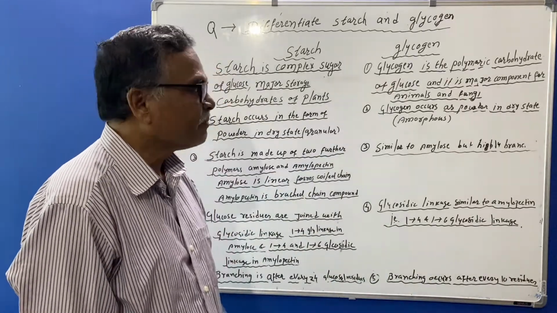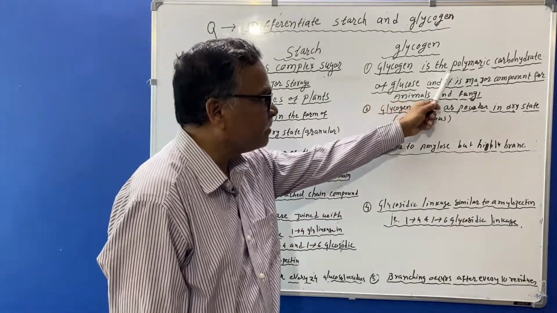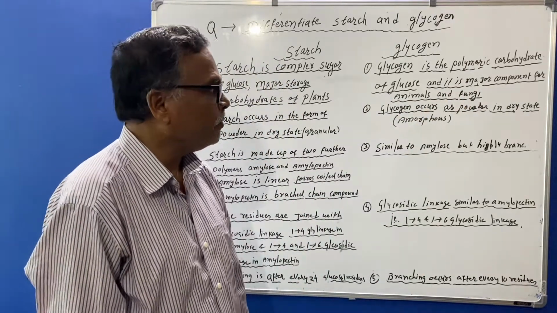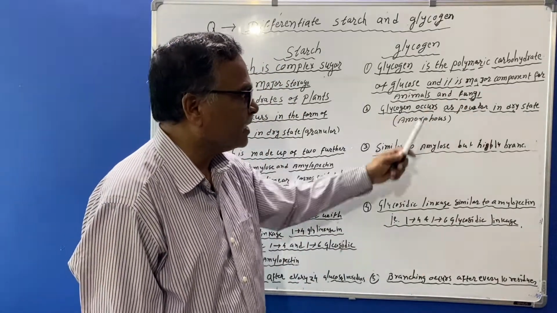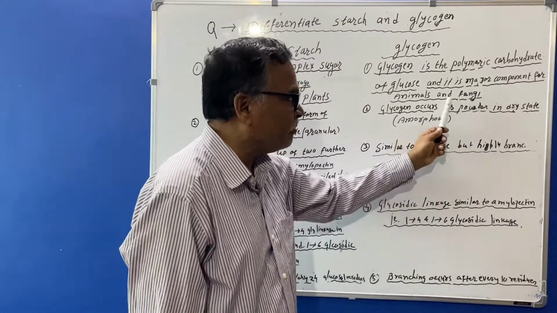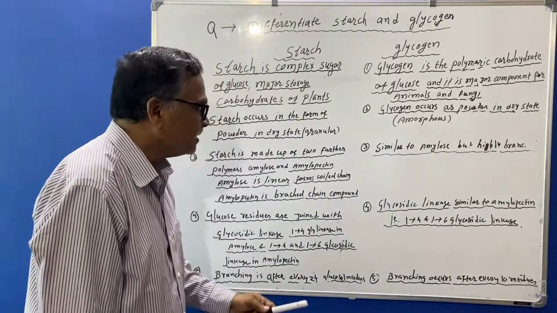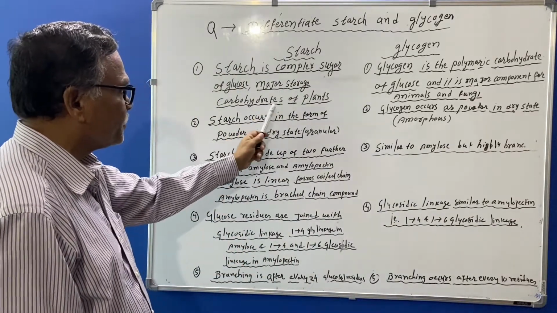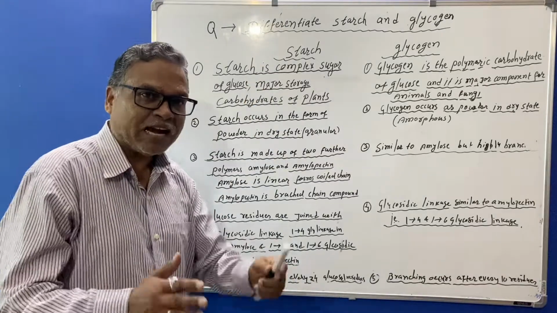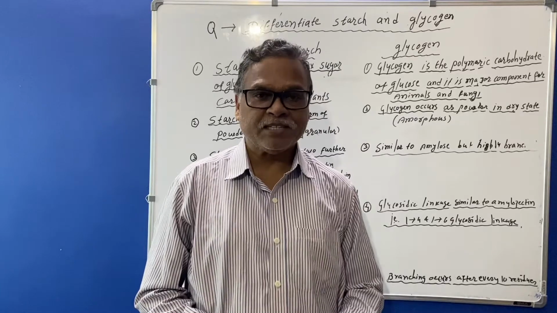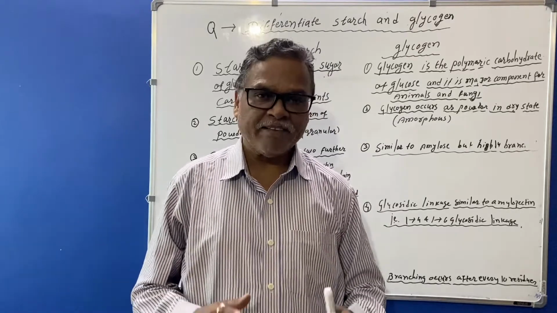Glycogen, first point: glycogen is a polymeric carbohydrate of glucose, and it is a major component for animals and fungi. Starch is the major storage carbohydrate of plants, meaning that starch is present in plants and glycogen is present in animals and fungi.